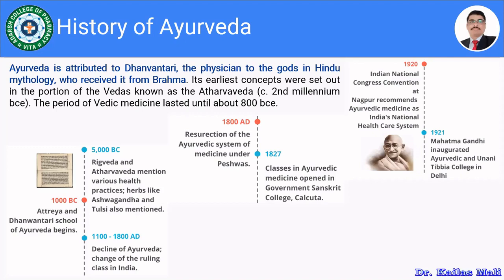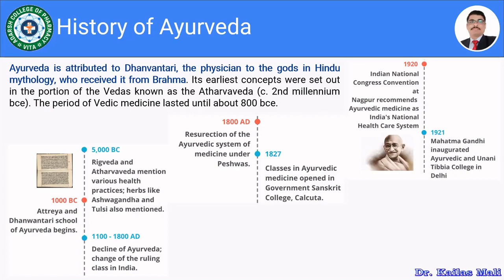Then around 1100 to 1800 AD, there is a decline of Ayurveda, with changes of the ruling class in India.